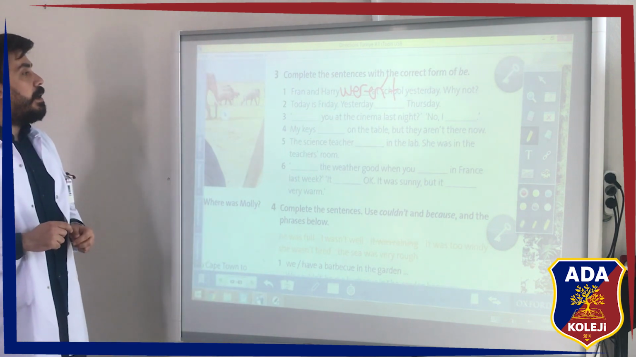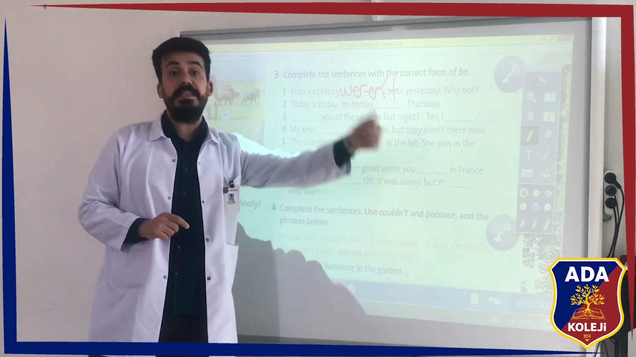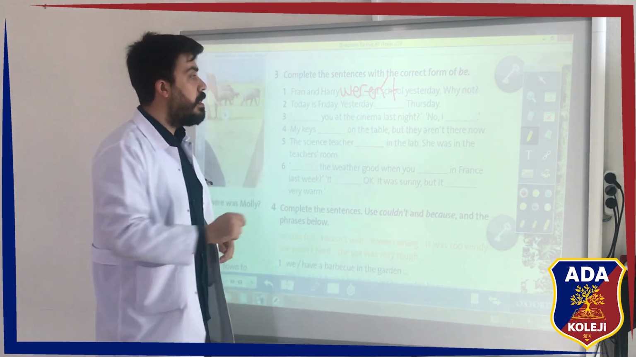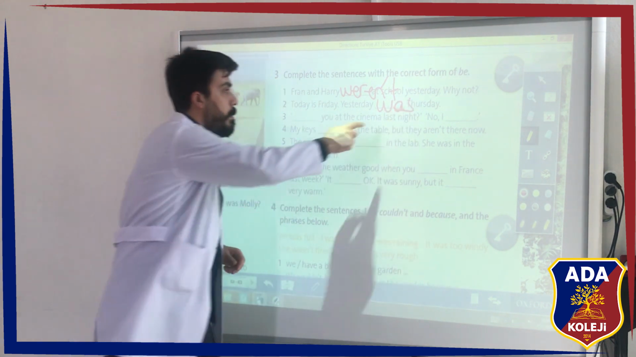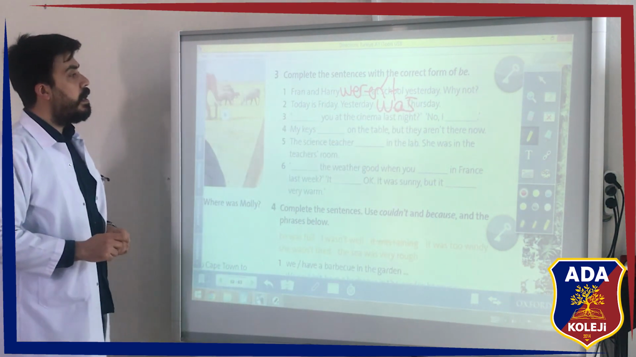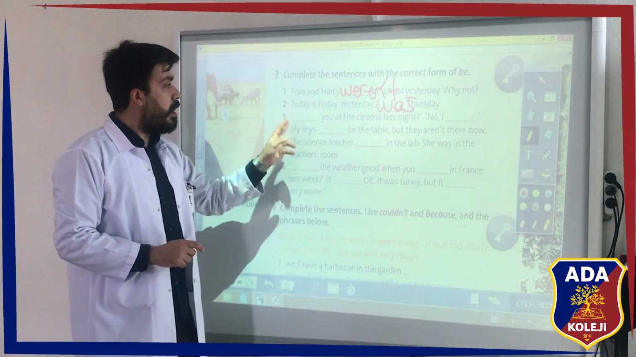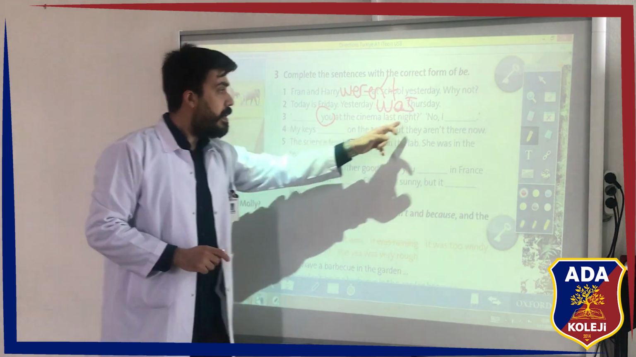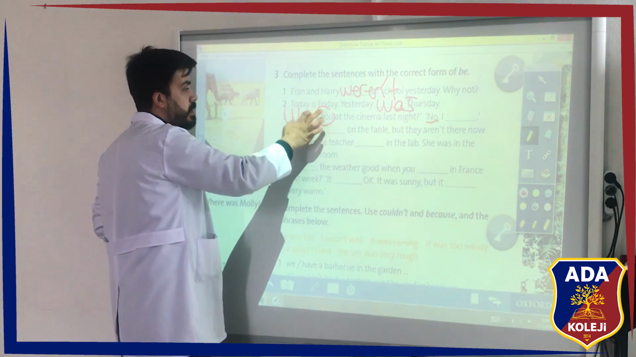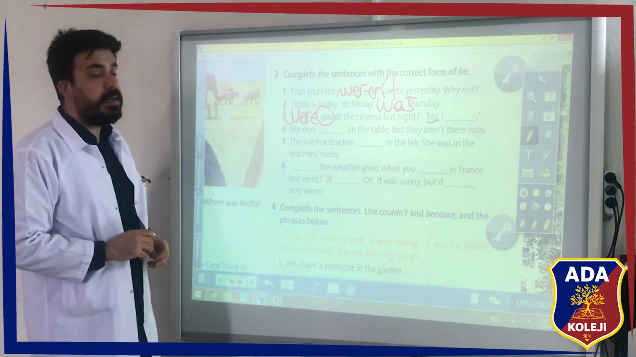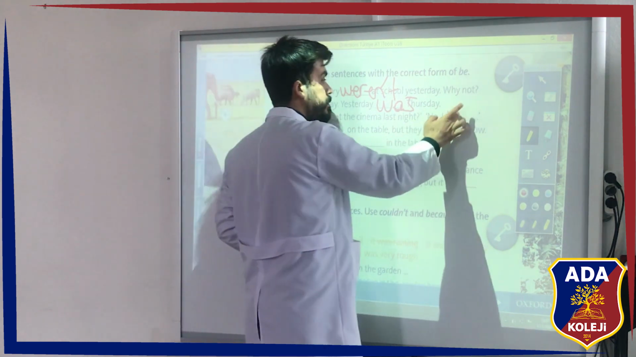Okay. And what about sentence 2? Today is Friday and yesterday was Thursday, of course. Question form and the answer. Okay. What about the question? And the answer starts with no. Were you? We should start. Were you at the cinema last night? No, I wasn't. Okay.